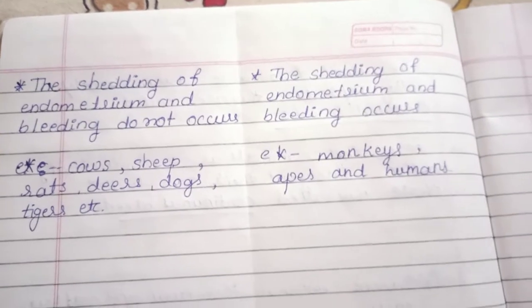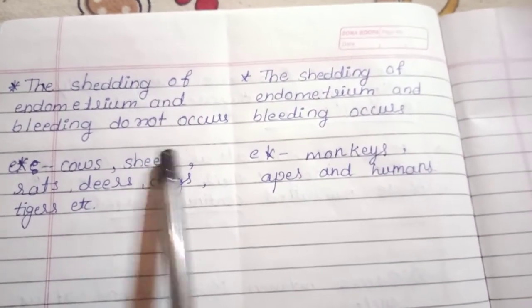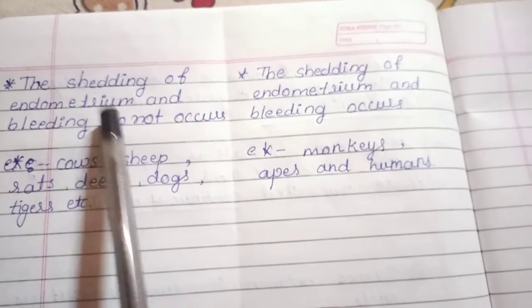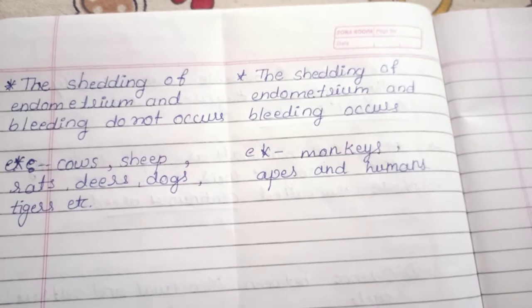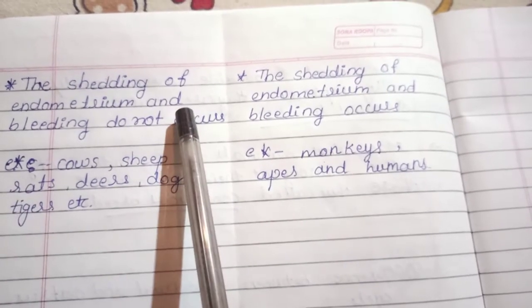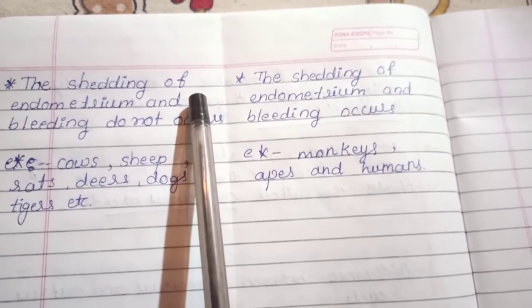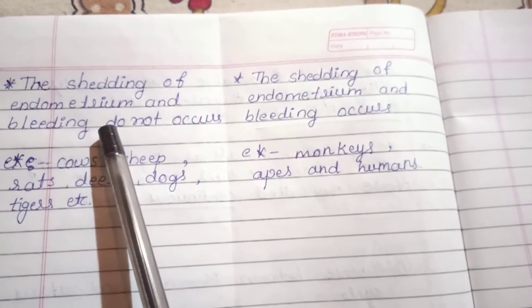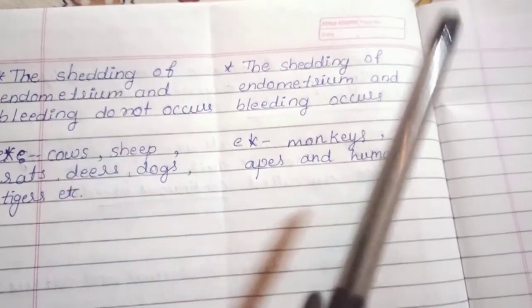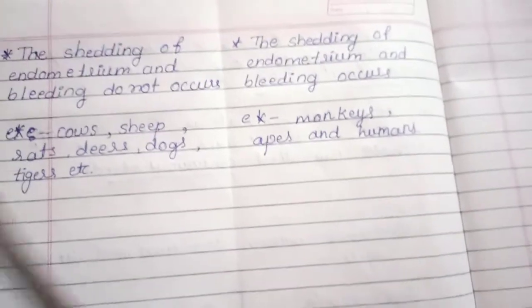In the difference, the shedding of the endometrium and bleeding do not occur in the oestrus cycle. Shedding means that after ovulation, if there is no fertilization, the endometrium will collapse and bleed. This type of bleeding does not occur in the oestrus cycle, but it occurs in the menstrual cycle.